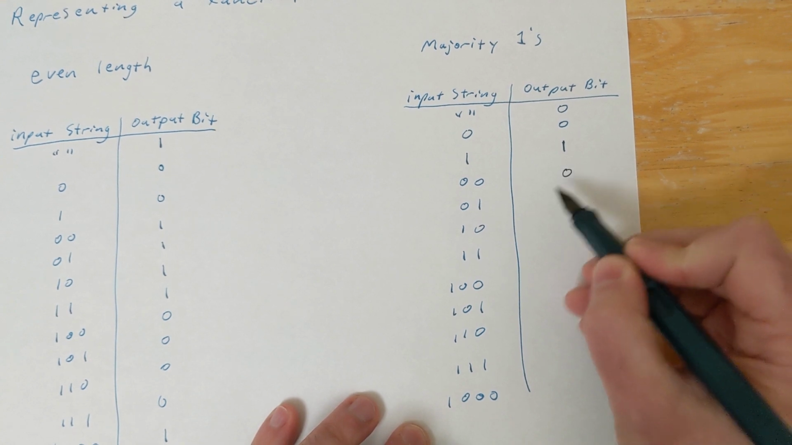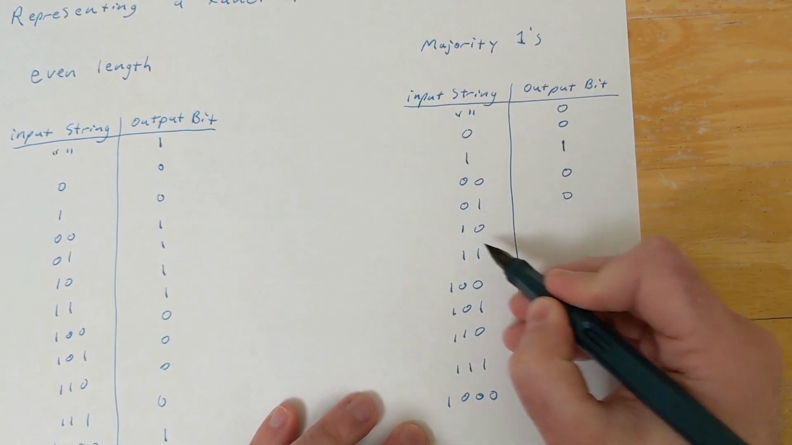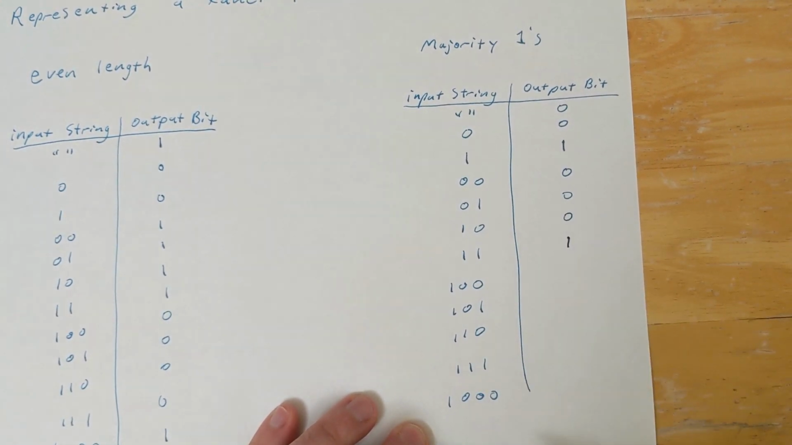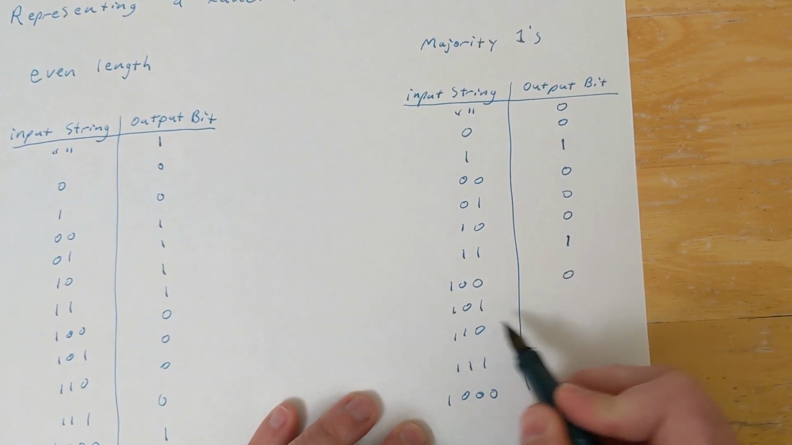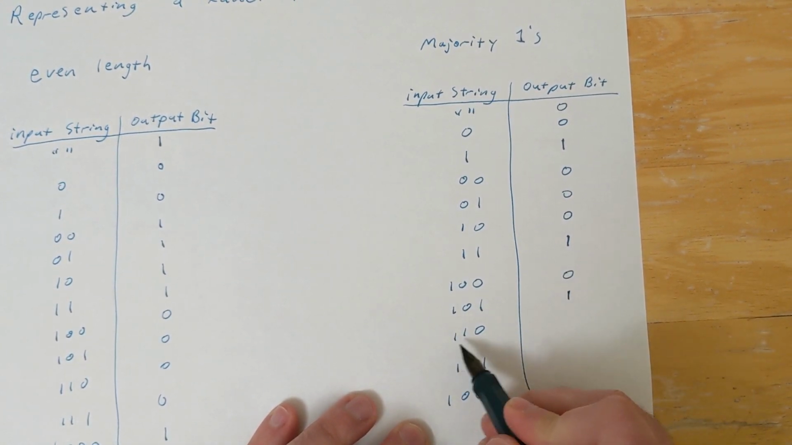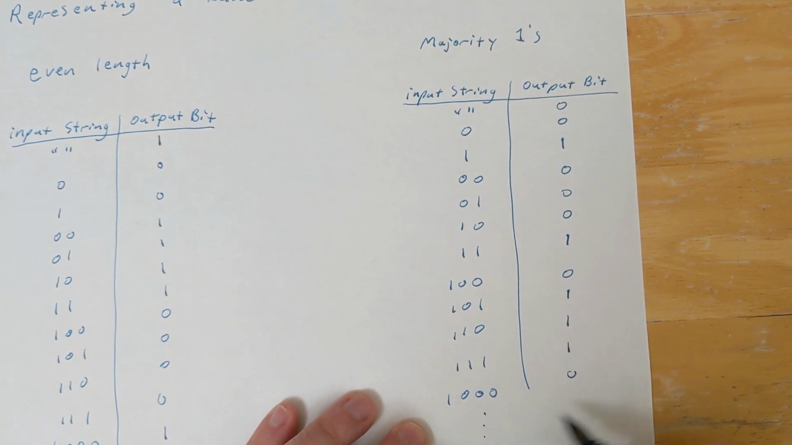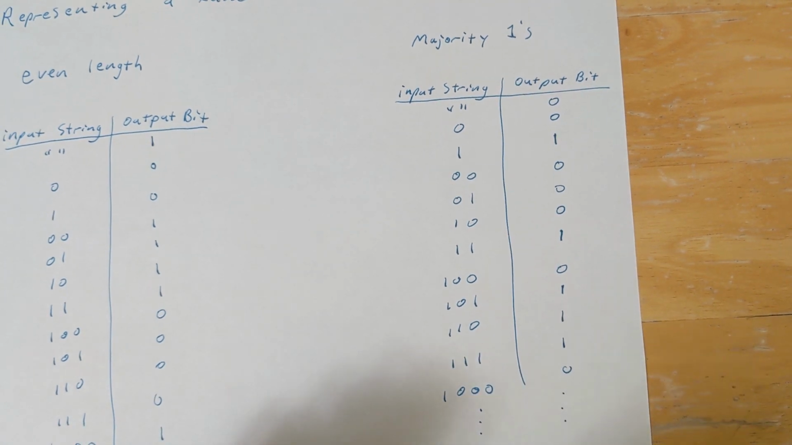0, 0 gives us 0. 0, 1 is half and half, not a majority, so we're going to get 0. 1, 0 is also 0, but now 1, 1 has a majority 1s, so we're going to get 1. 1, 0, 0 is majority 0. 1, 0, 1 has more 1s than 0s, so it is 1, and likewise 1, 1, 0 and 1, 1, 1, and we can just keep going on forever and ever and ever with all of our infinitely many strings.